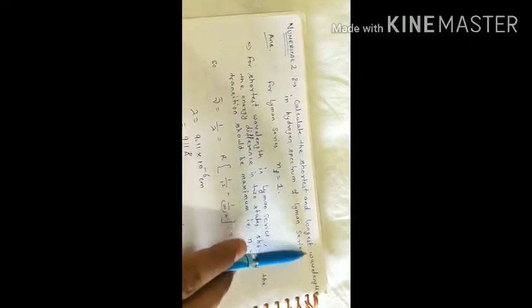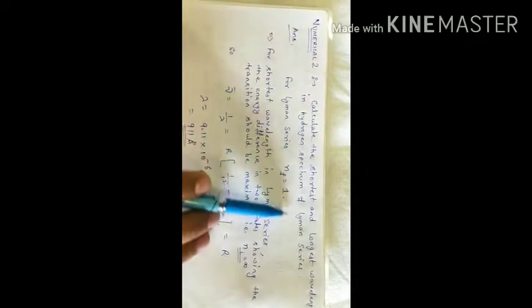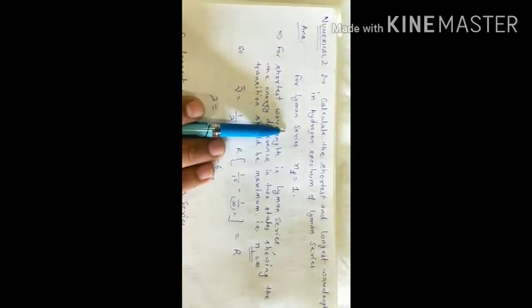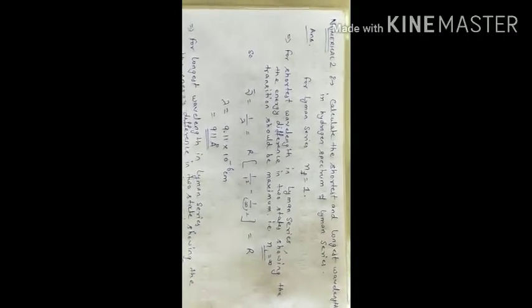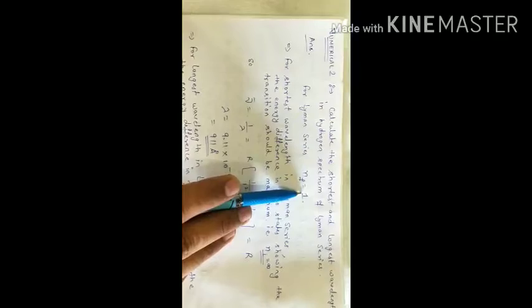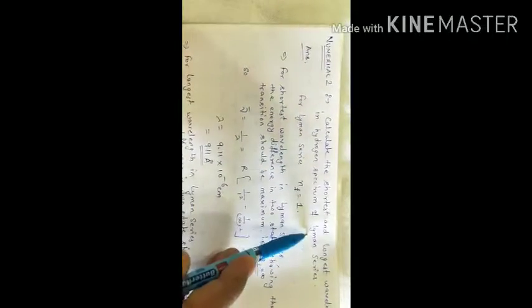Calculate the shortest and the longest wavelength in the hydrogen spectrum of Lyman series. We know what the Lyman series is. Lyman series is when an electron de-excites from any of the higher states to the first shell, means when an electron reaches the first state, first orbit, whether it de-excites from second, third, fourth, fifth or infinite, we don't care about that, but when the electron after de-excitation reaches the first orbit, that is the Lyman series.